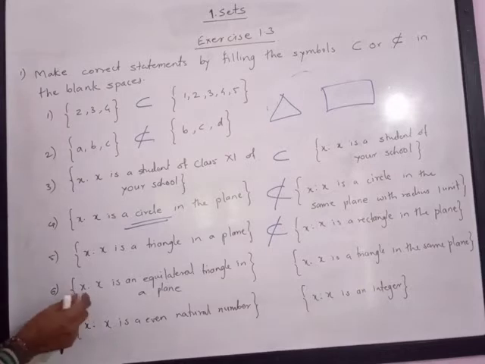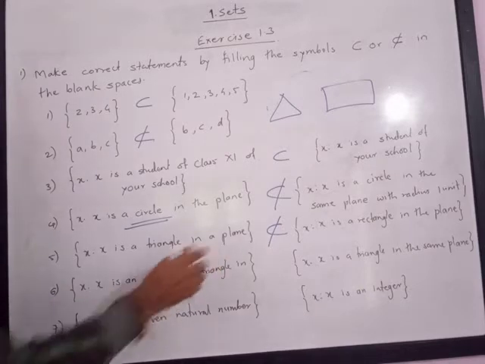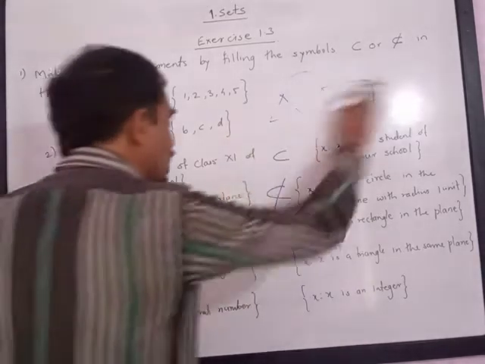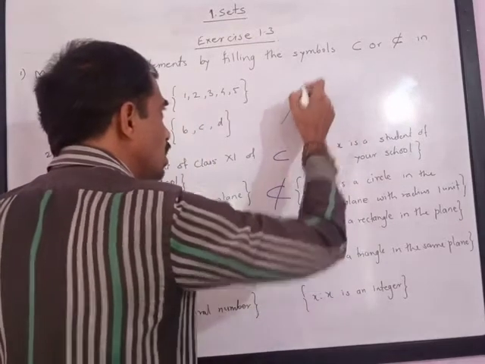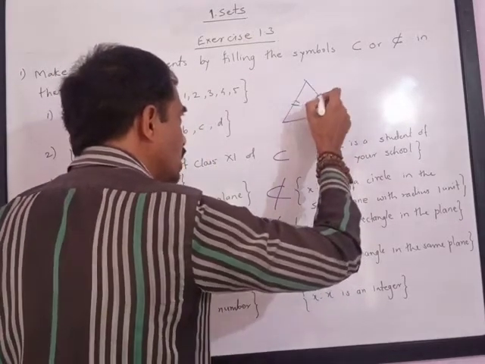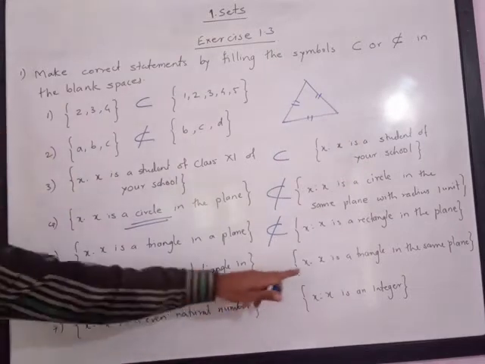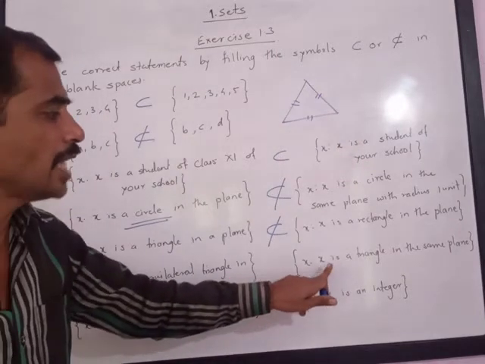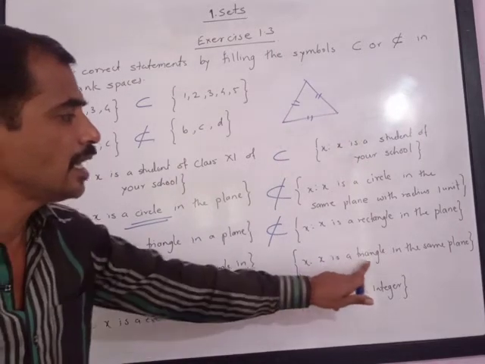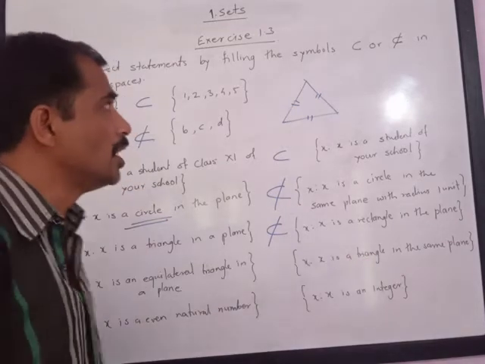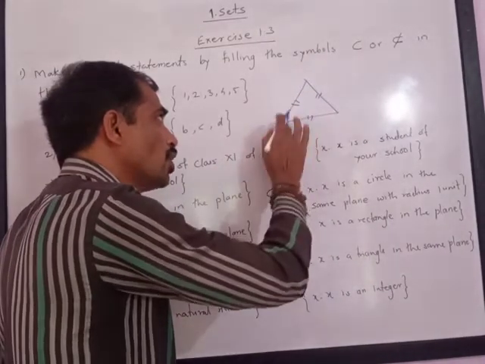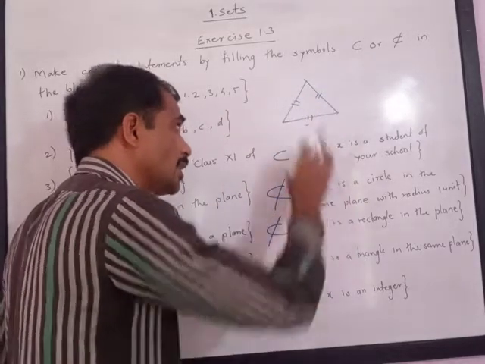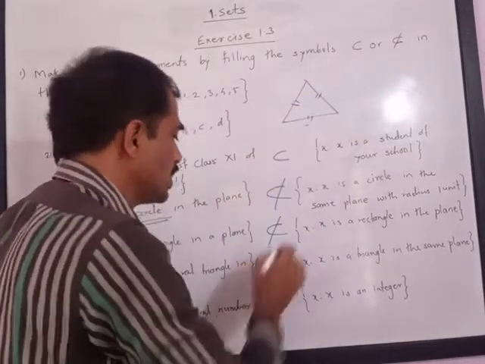The sixth question is the set of X such that X is an equilateral triangle in a plane. Equilateral triangle means all sides are equal. And the second set is the set of X such that X is a triangle in the same plane, so it can be any triangle. Please note an equilateral triangle is a triangle in the same plane, so this is a subset.